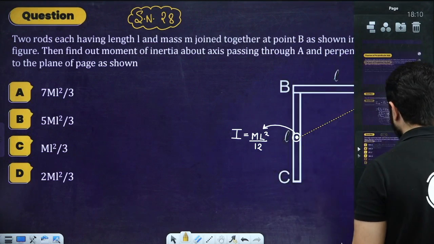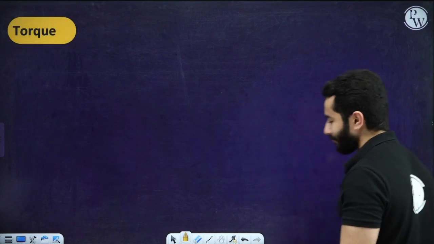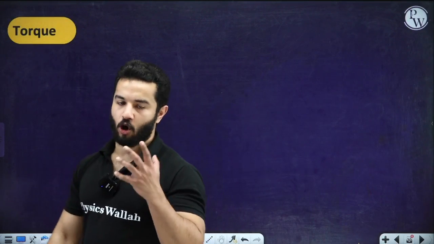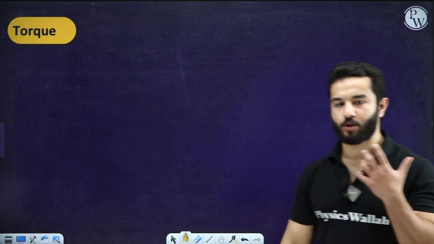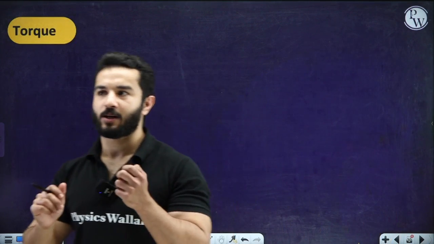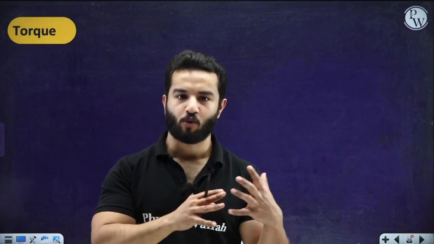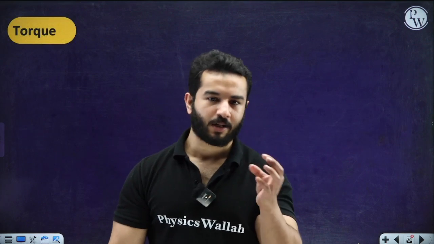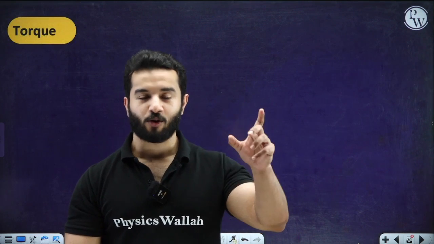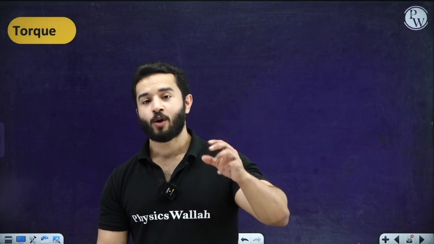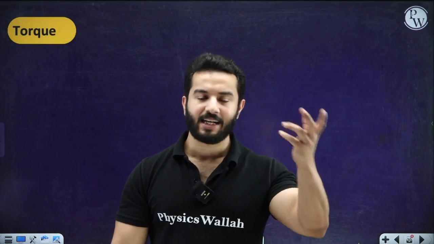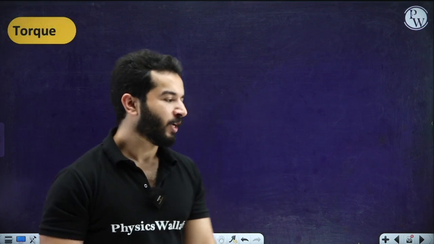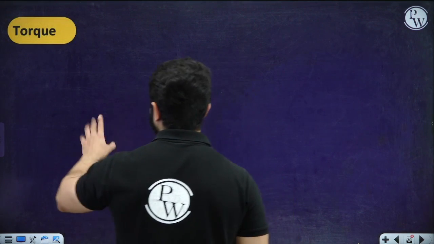All right, moving on to the next topic, which is torque. Now we started this chapter and I told you that we are going to again and again compare rotational motion with linear motion. So we have coined a new term, that is moment of inertia, analogous to what mass was in pure translational motion. Now we are going to talk about a thing that is known as torque.